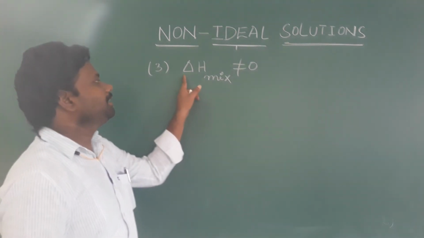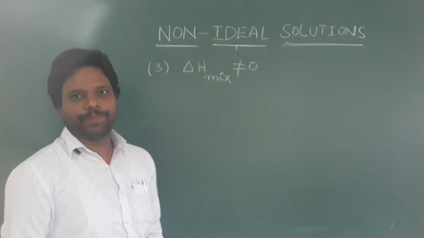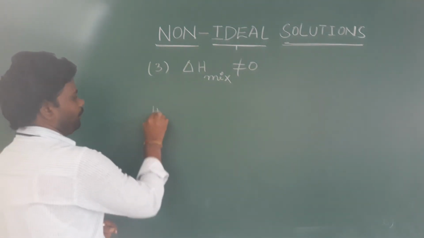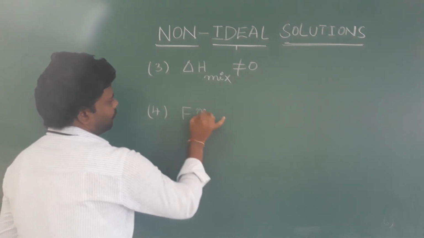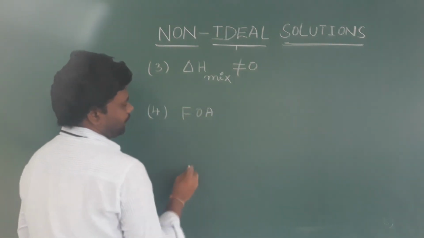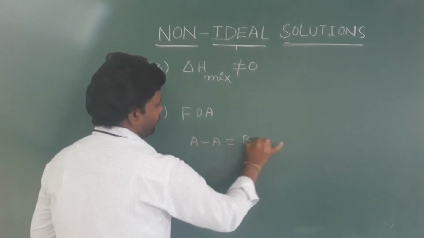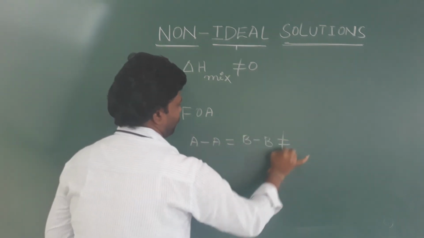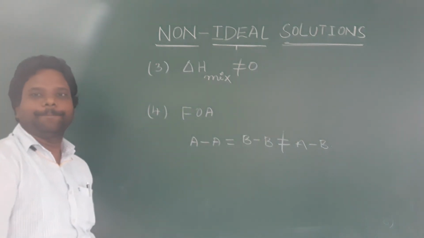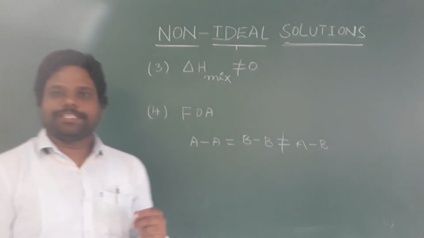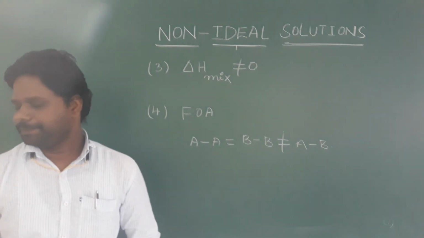And fourth, the force of attraction: AA is equal to BB, which is not equal to AB. These four are the characteristics of non-ideal solutions.